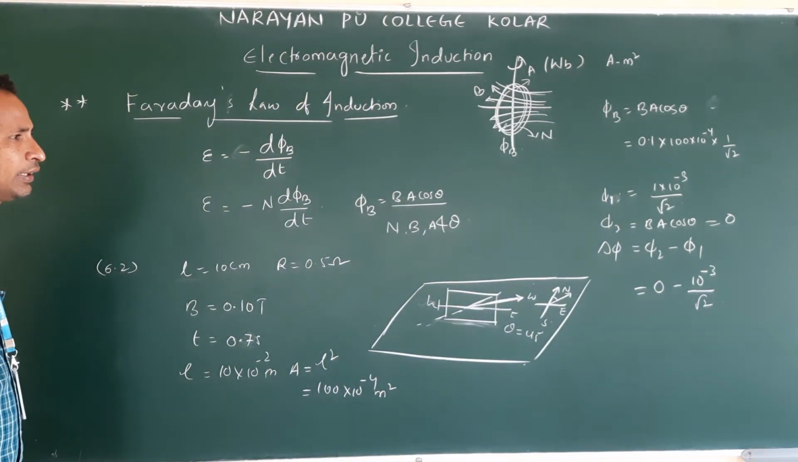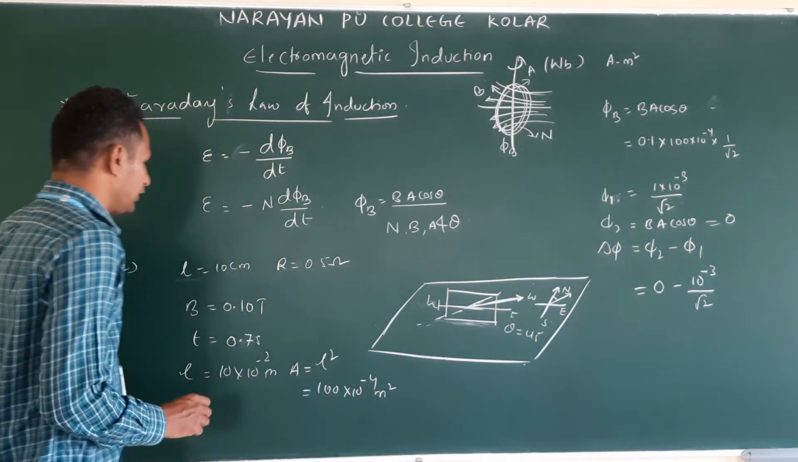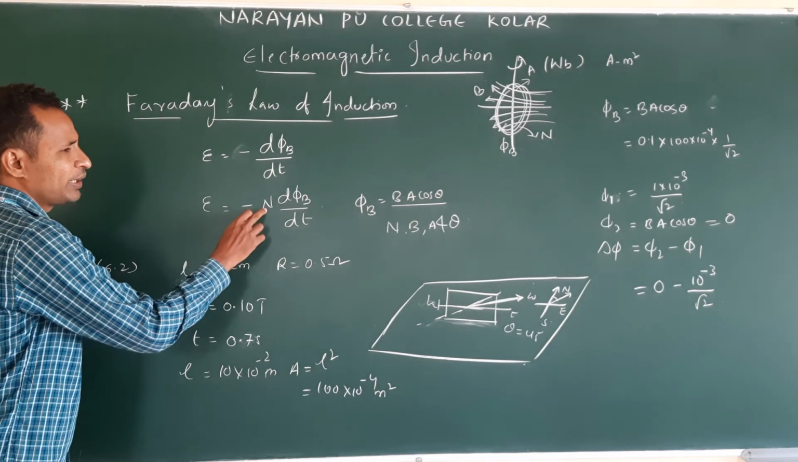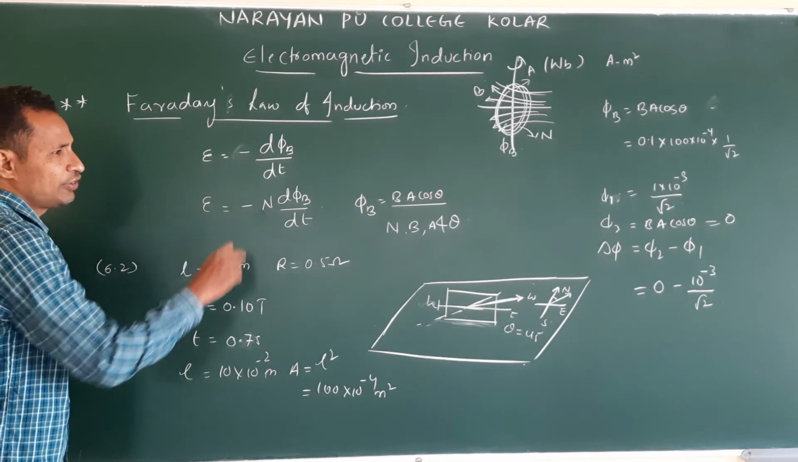Clear? Understand? Now come to our formula. What is that induced EMF formula? E is equal to minus N d phi by dt. How many coils are there? Only one coil. N value is 1.